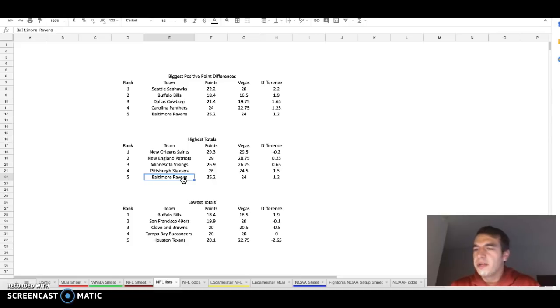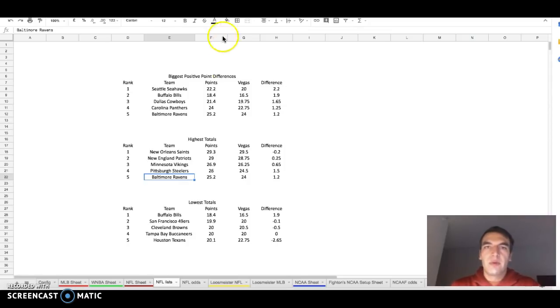Buffalo sucks. They're starting Peterman. This should be just a blowout. But no one's really thinking about targeting the offensive players. And my model thinks that they're going to score about 25 points. And what we've seen this offseason is Baltimore has really gone out and acquired quality players in the receiving corps to really help Joe Flacco out.